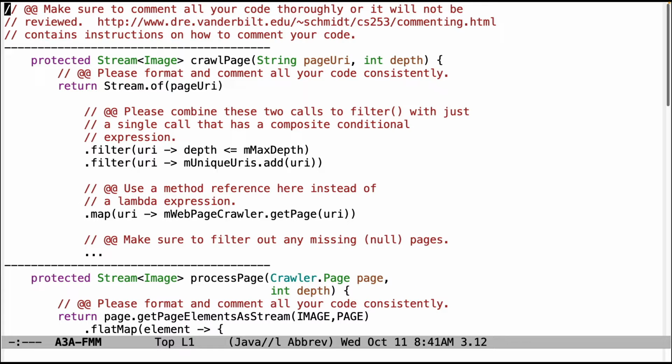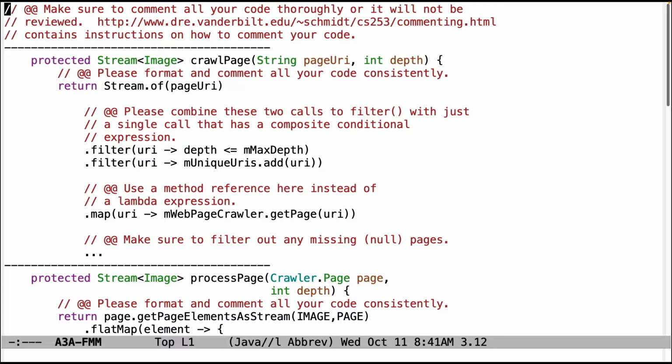First of all, make sure that you are commenting all your code thoroughly. Most people are doing this, which is great. A few people just aren't commenting the code, so I don't know why. I've said this over and over again. So code that is not commented will not be reviewed, so you'll just have to ferret out whether you made other mistakes by watching this video.